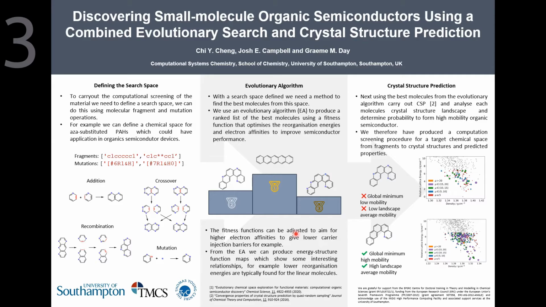So we'll get a list of molecules that the evolutionary algorithm has sampled, and we take the best molecules from that list and run a full crystal structure prediction with mobility evaluation for each crystal structure within an energy window from its global minimum. From this, we can get some idea of which molecules are most likely to form a high-performance organic semiconductor based on certain properties such as their electron affinity and their landscape average mobility. So we hope we can use this to run a search and propose the best molecules for experimentalists or other computational groups.